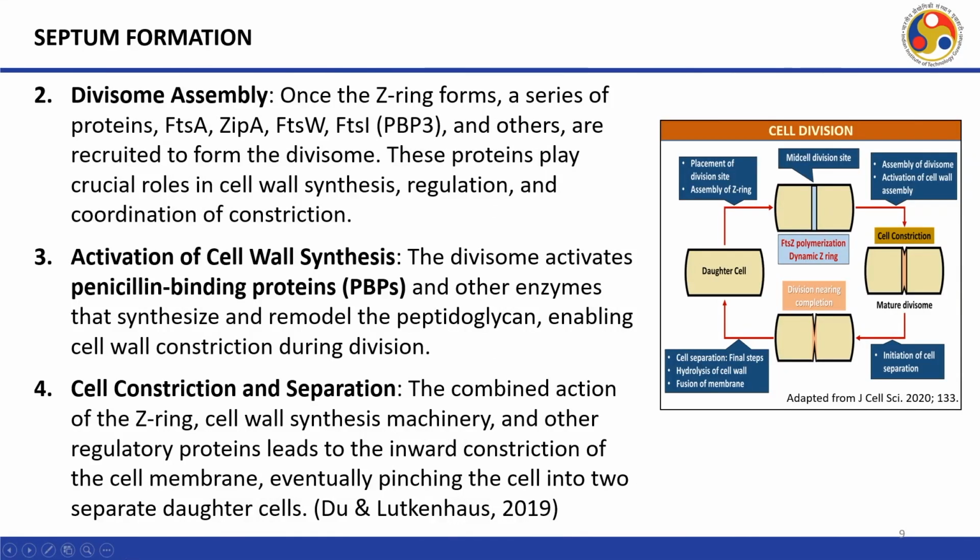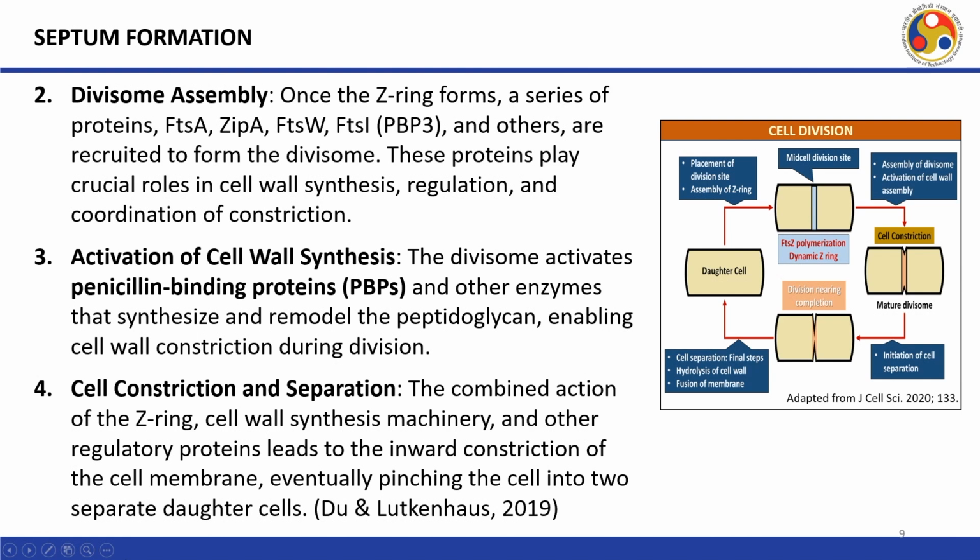Divisome assembly. Once the FtsZ ring forms, a series of proteins, FtsA, ZipA, FtsW, FtsI or PBP3 and others, are recruited to form the divisome. These proteins play a crucial role in cell wall synthesis, regulation and coordination of constriction.